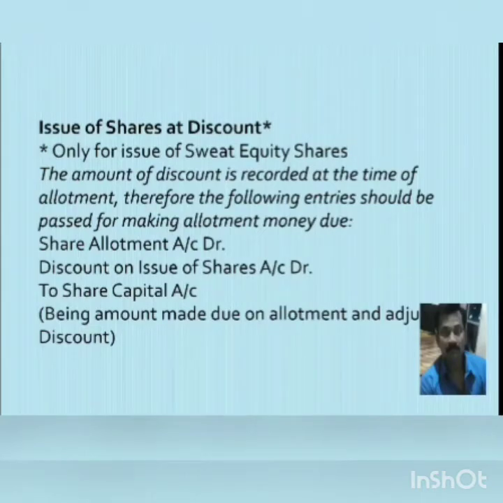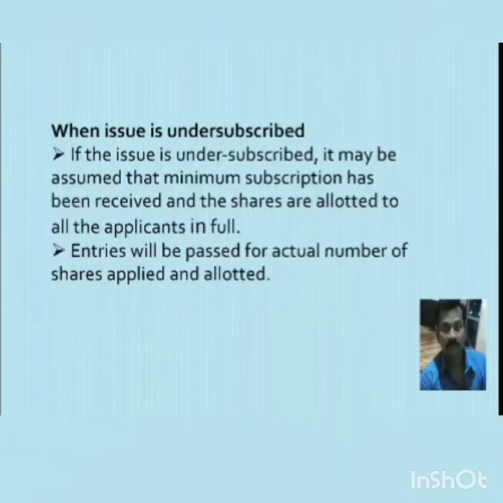Here you have to keep in mind, shares can be issued at discount only in case of sweat equity shares, and at the time of allotment discount on issue of shares will be debited because it is a loss for the company. So students, keep in mind, discount on issue of share will always be debited because it is a loss, and securities premium reserve will always be credited as it is a profit for the company.